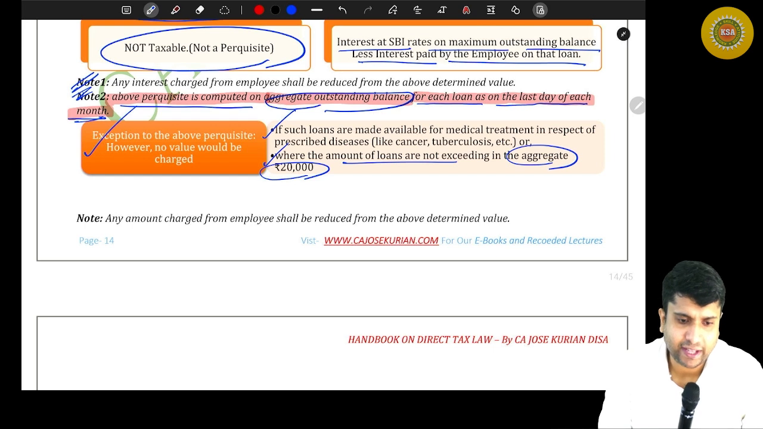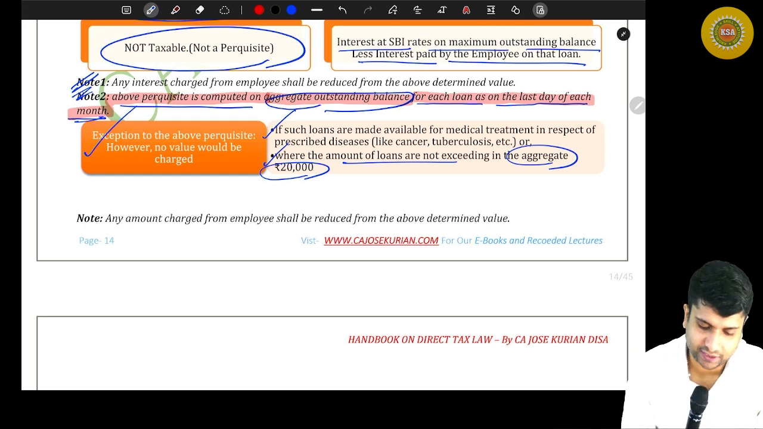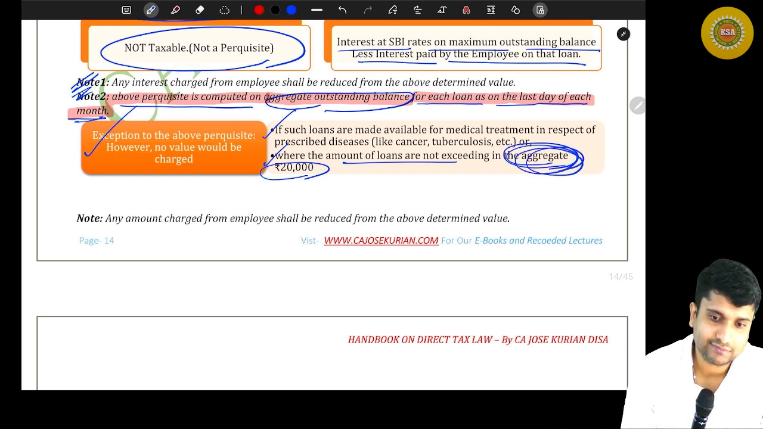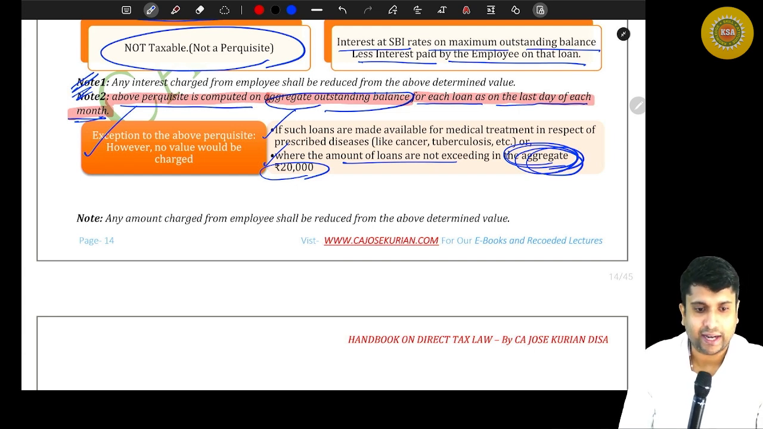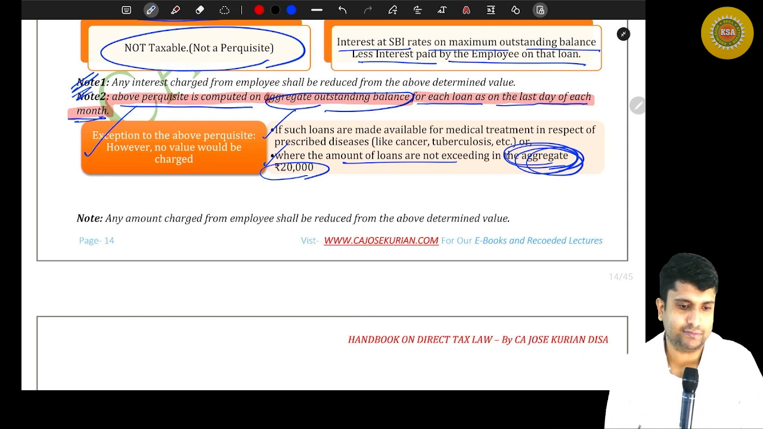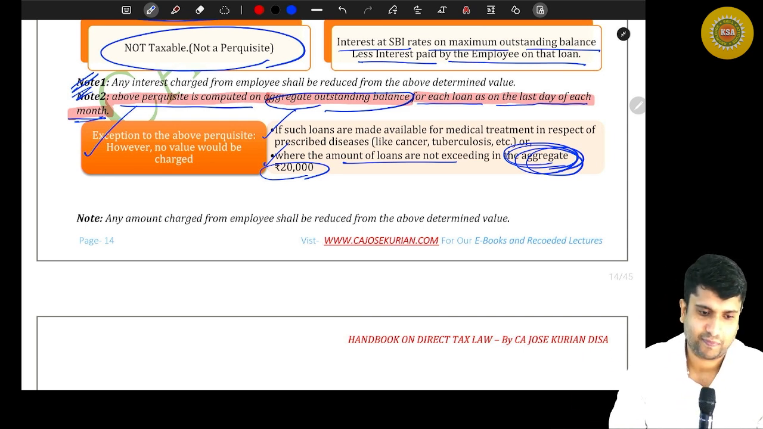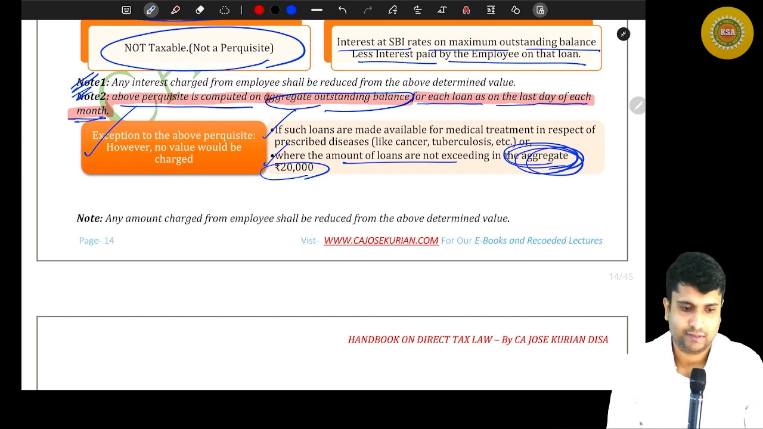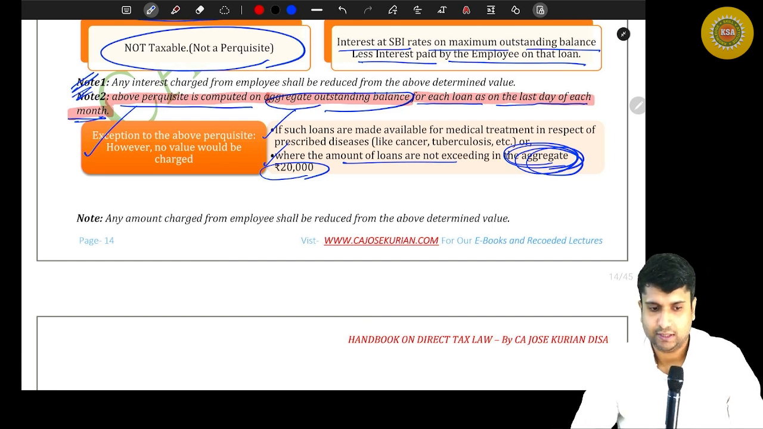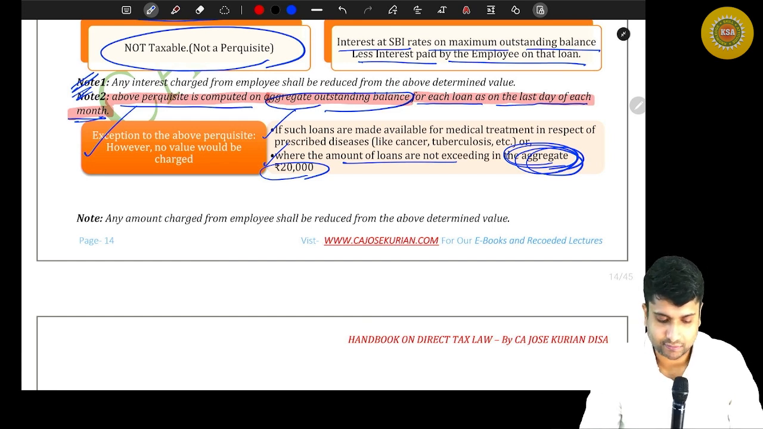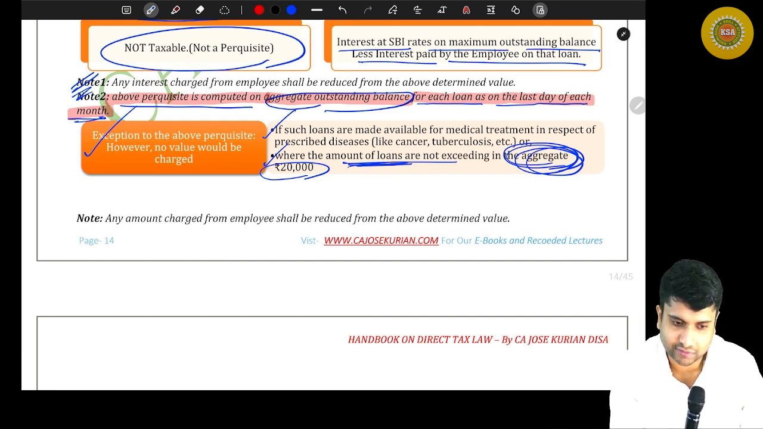What if I take 20,000 this month and 20,000 next month? That's why they have written aggregate. They know you will do things like this, okay? Then at the next month end, your total loan is 40,000. Definitely, all the interest will be taxable. Don't worry. Sir, 20,000 means principal? Okay, amount of loan, that means principal.